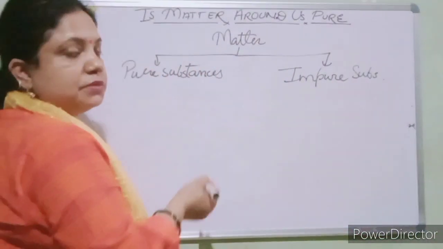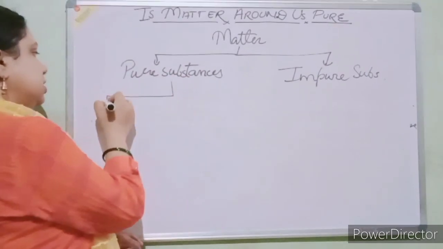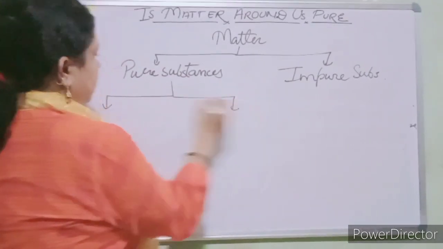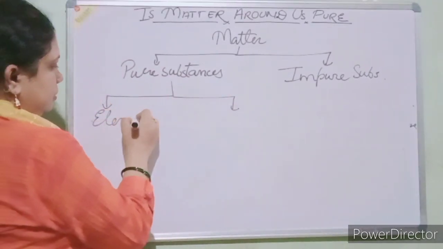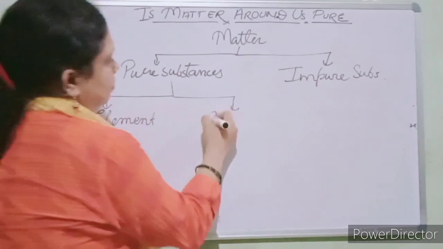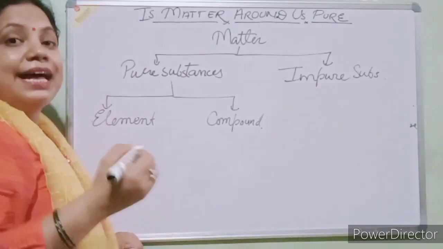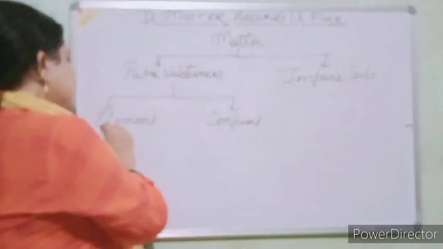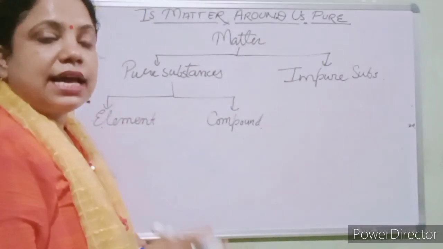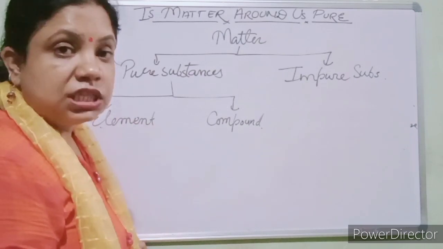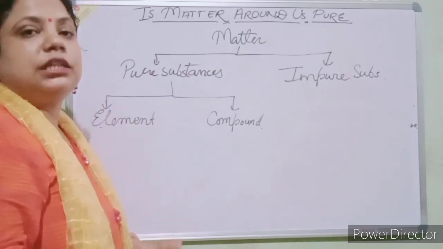Students, pure substances are further divided into element and compound. Clear? Element and compound. Students, elements are those which cannot be further divided.